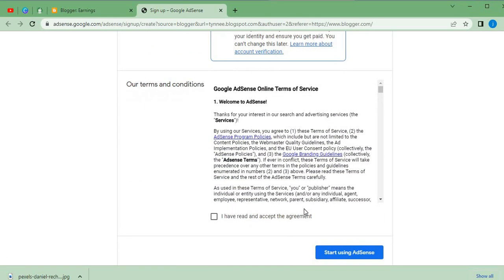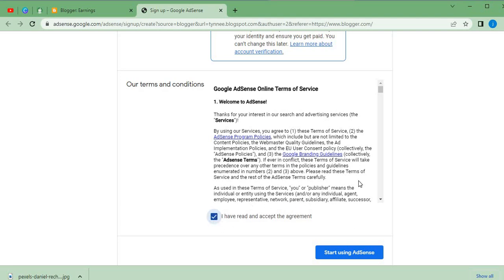Now, can you guys see that after I was able to click on my country, I was shown the terms and conditions of Google AdSense, which is related to me owning a blog and for me staying in Nigeria. So I'll click here. I have read and accept the agreement.